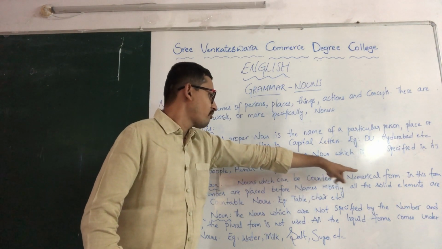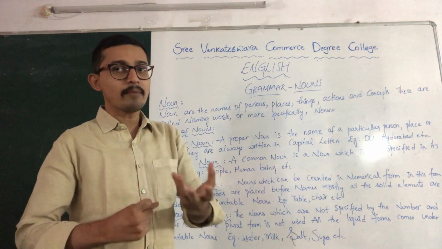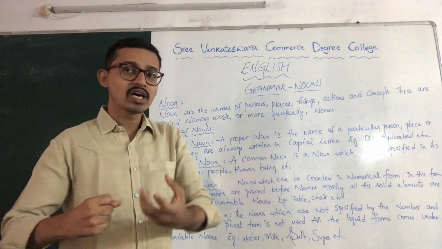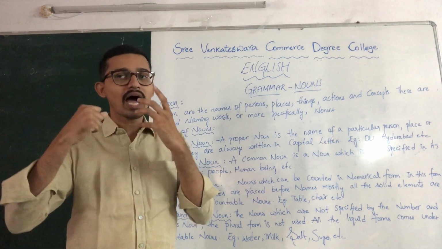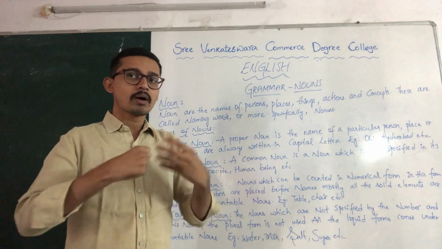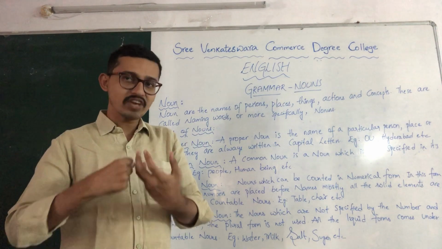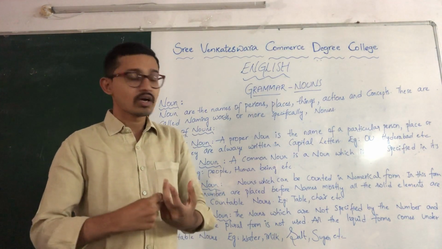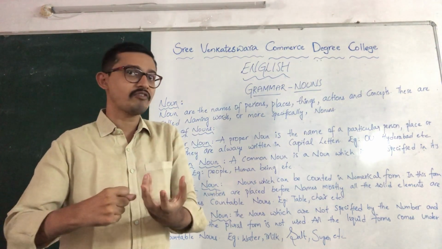It is a numerical form. Numerical form means giving a number to it. For example, apple is a noun, right? If you have a single apple, we call it one apple. If you have the plural form of apple, like 2 or 3 apples, we can count it. Why are we counting? It is a solid form. Apple is a solid form.